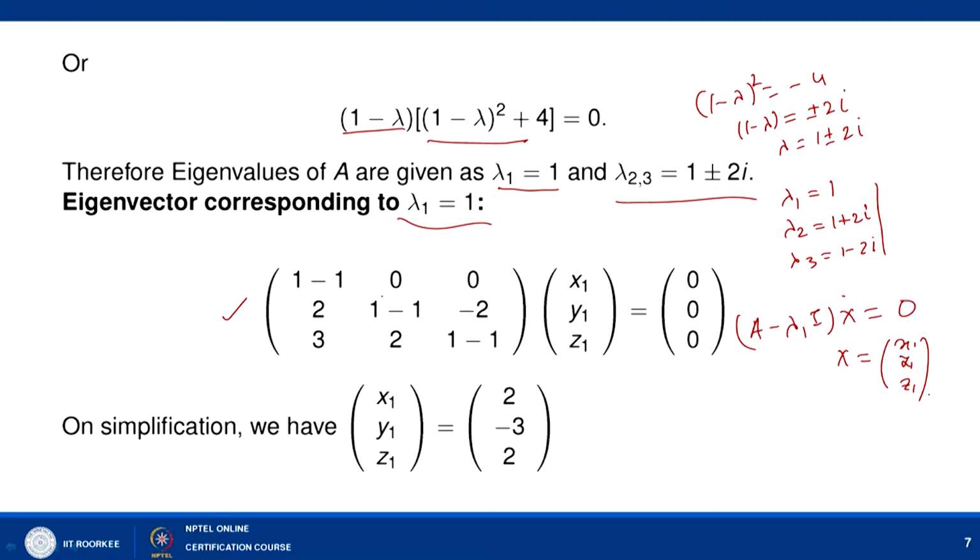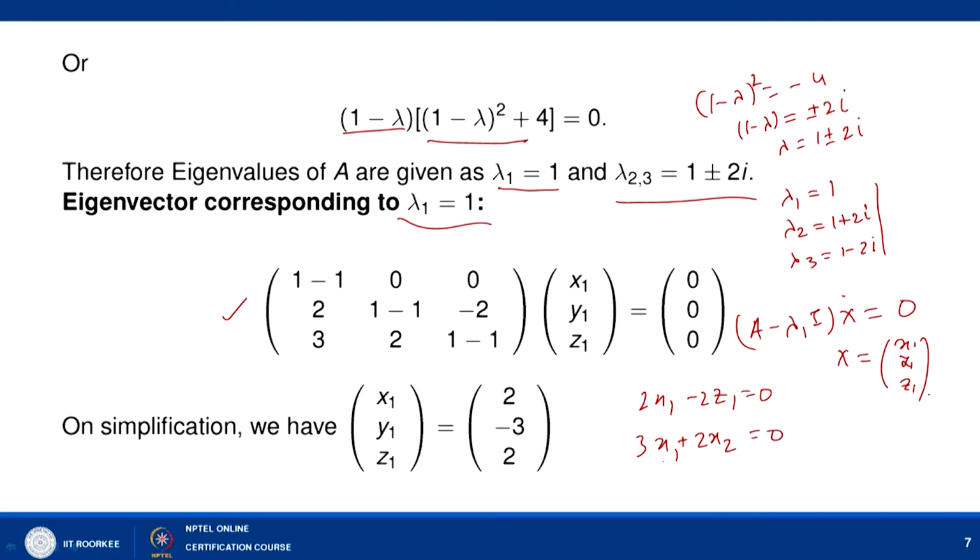If you look at the first equation, it is nothing but 0 0 0, so it will not give any equation in terms of x1, y1, z1. If you look at the second equation, it is 2 x1 minus 2 z1 equal to 0, and 3 x1 plus 2 x2 equal to 0.